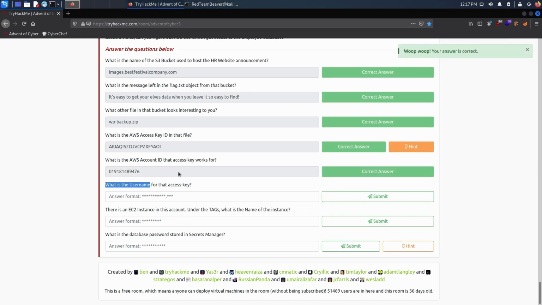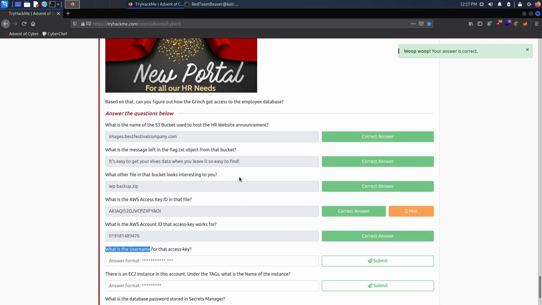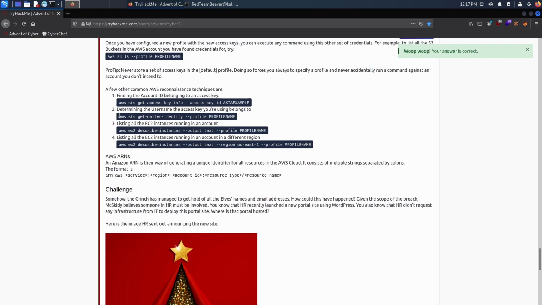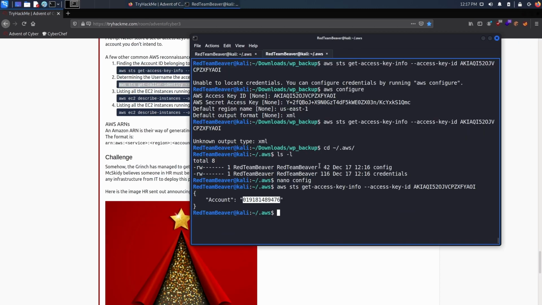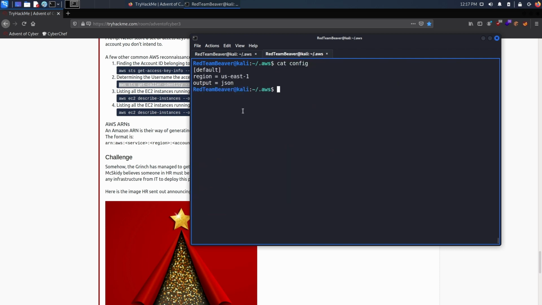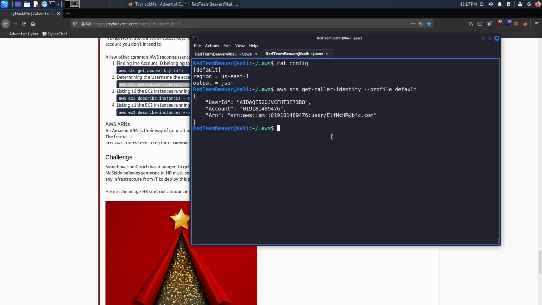Now, what is the username for that access key? All right, so let's scroll up a little bit, and finally we get this. Get the username. So what is our profile? Well, our profile is going to be default, right? As we saw with our cat. Let's cat config, and you see that this is default. So this is the profile. So what I need to do here is input default like this, and we find the username right here.